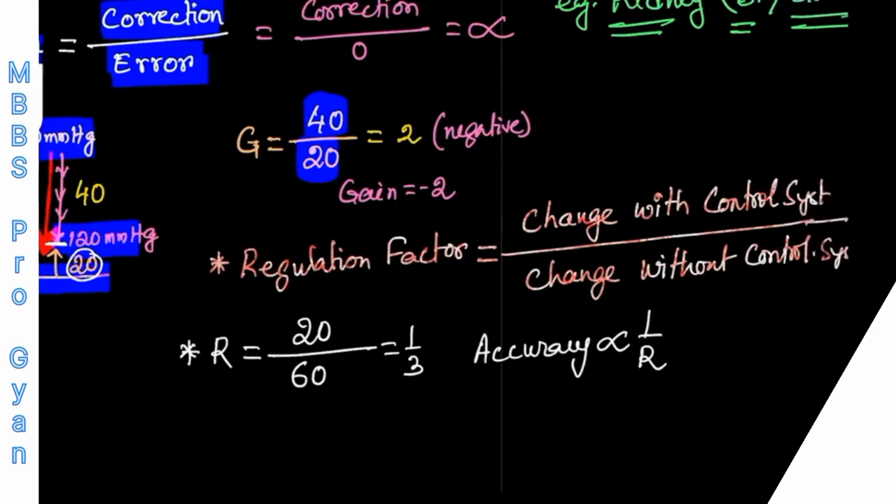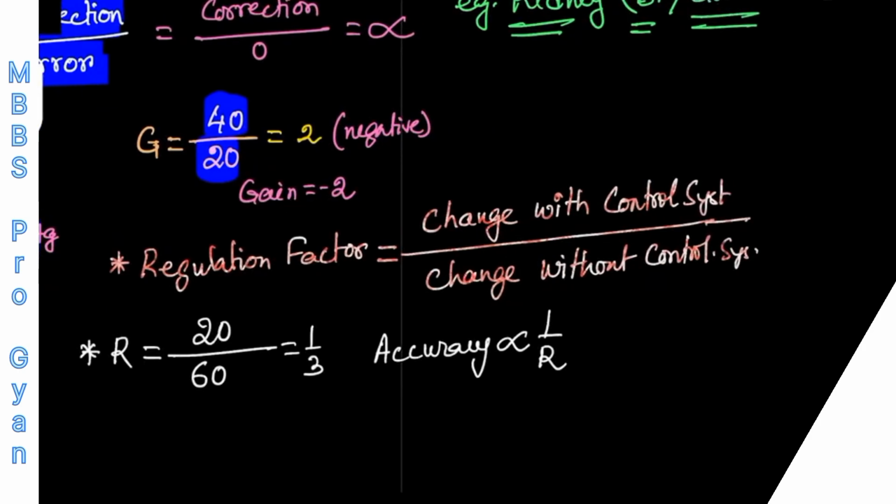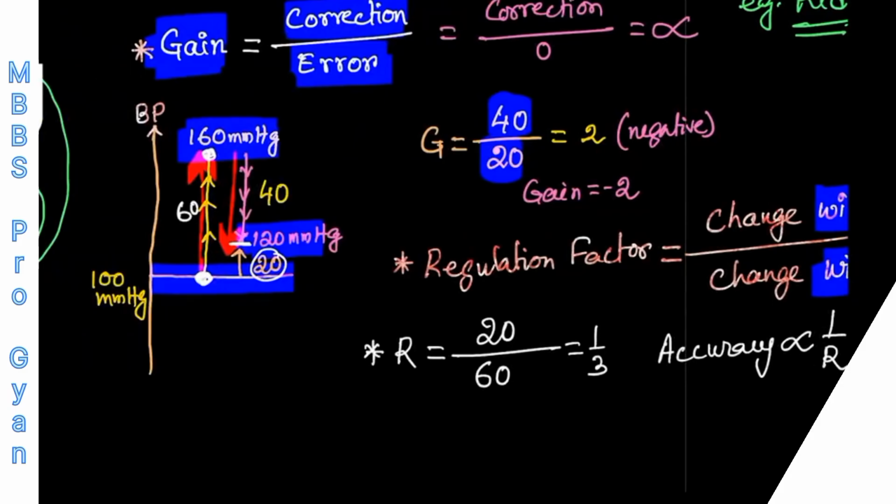So how can we calculate the regulation factor? I already told you that you have to remember the change with control system upon change without control system, and that is known as calculation of the regulation factor or R. Getting my point? So these two things you must remember from your exam point of view.